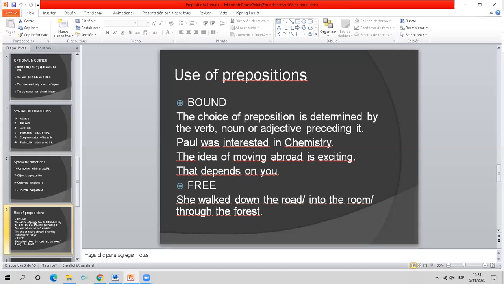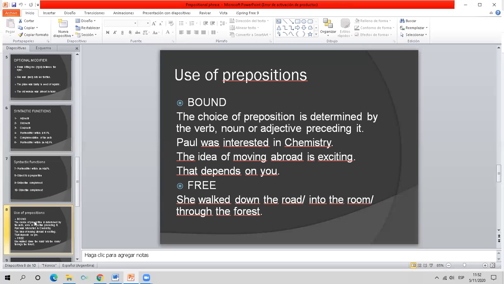The idea of, that depends on, linked in this case to the verb. And this has to do with what we discussed when we read the chapter of the lexicon from the grammar book. This idea that when we know a word, let's say, for example, interested, we should also know, okay, the required preposition, okay? That's part of our lexical knowledge.